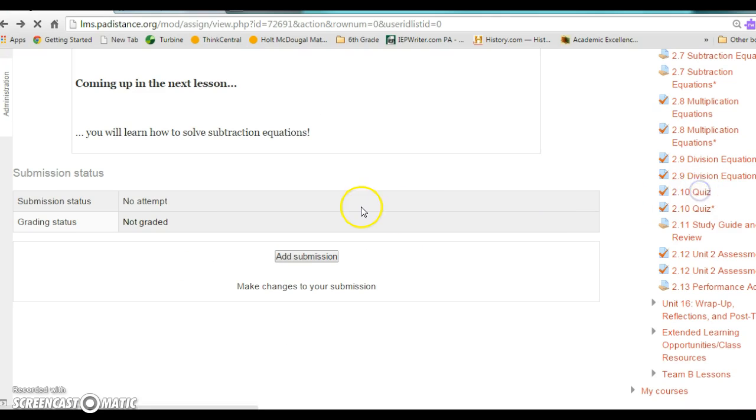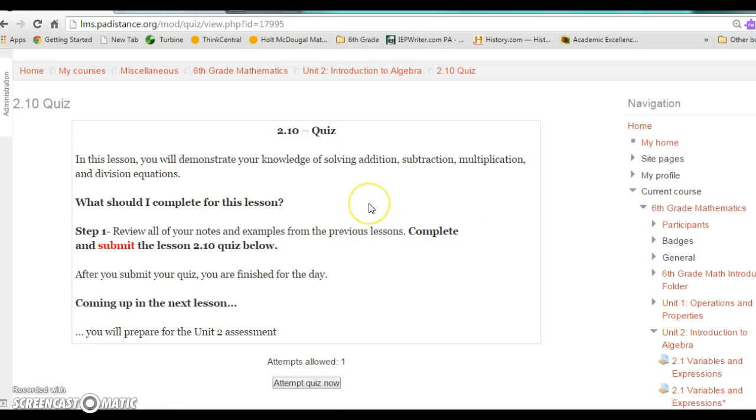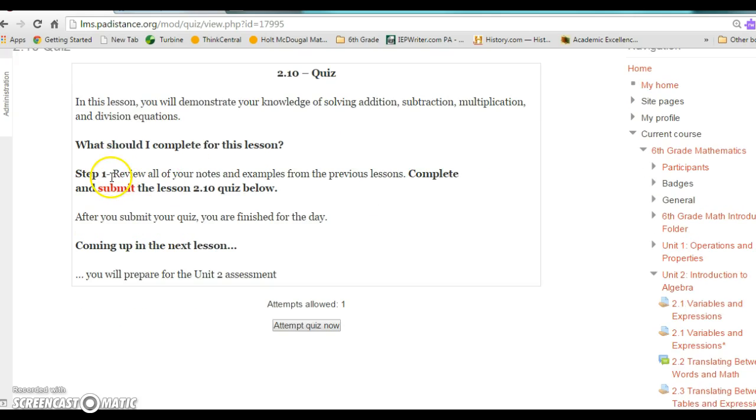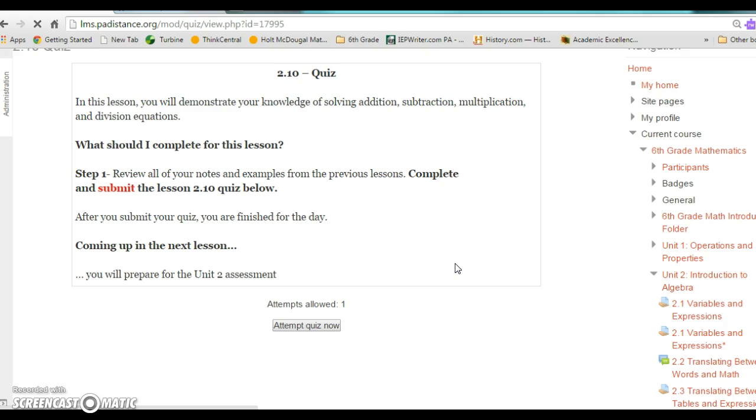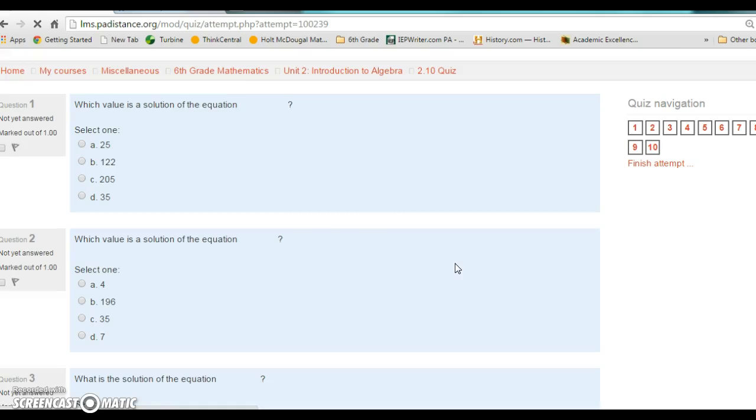Okay, let's go ahead and take a look at a sample quiz. All right, let's say you have a quiz due. This is the 2.10 quiz for math. Notice that there's only one step in this lesson, and that's to review all of your notes and examples and complete a quiz below. When you click this Attempt Quiz Now button, it's going to ask you if you want to start your attempt on your quiz, and it is going to pull up the quiz for you.